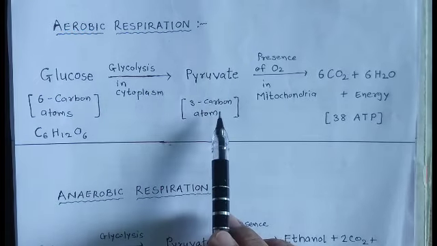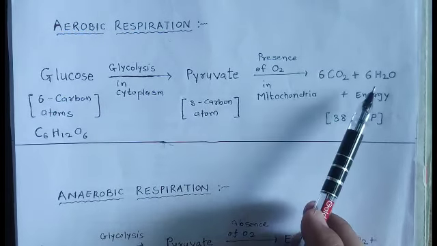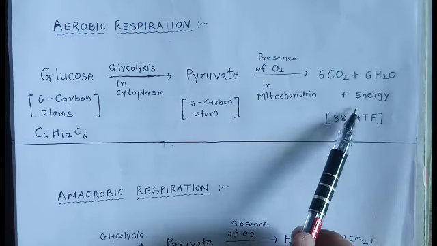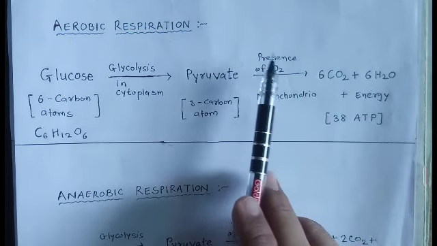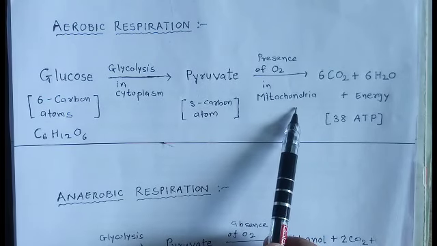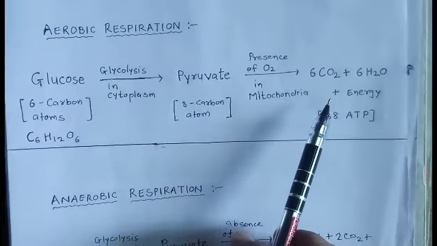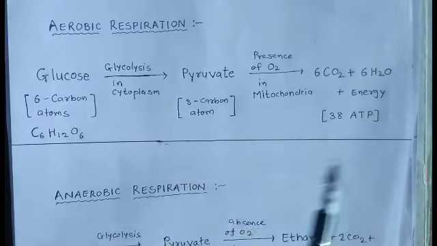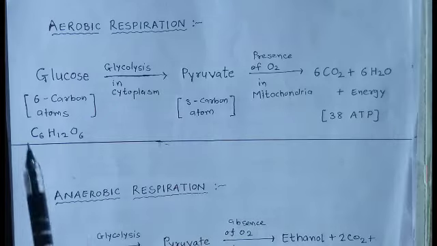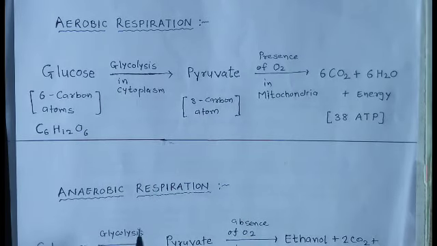Then the second step is pyruvate is converted into 6CO2 plus 6H2O plus energy. This process occurs in the presence of oxygen, and it occurs in the mitochondria. So as oxygen is used in this process, that's why it is called aerobic respiration. So this is the whole equation in the process of aerobic respiration. You must remember this equation and this process.